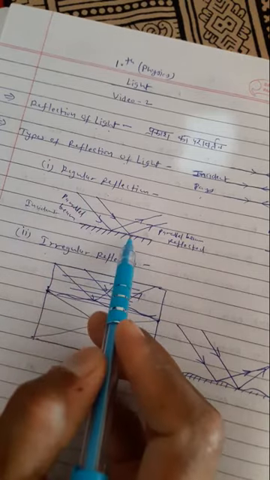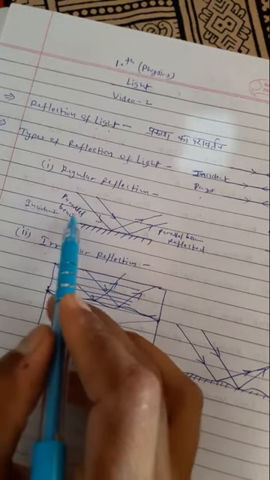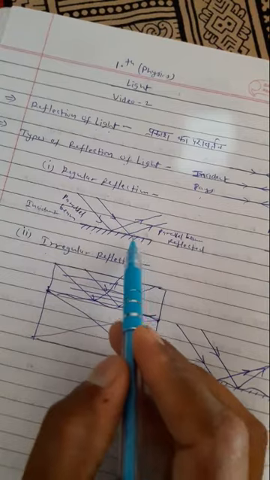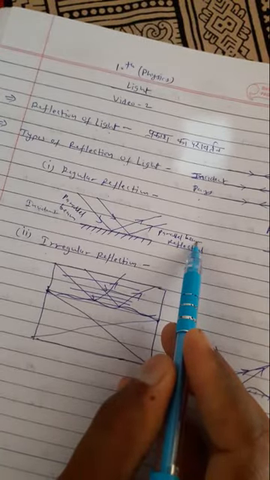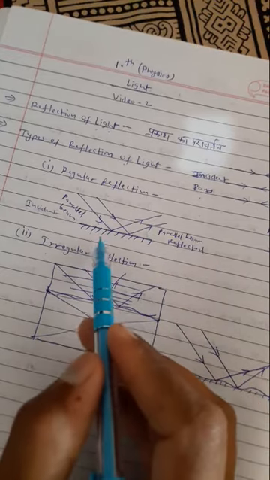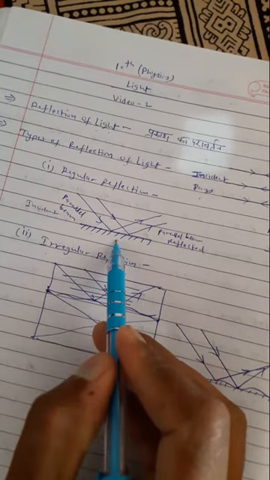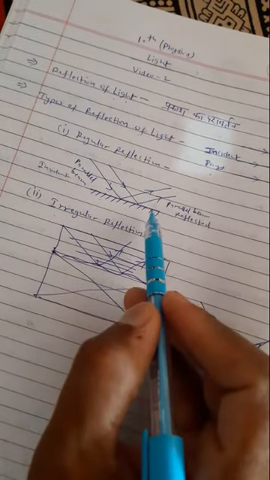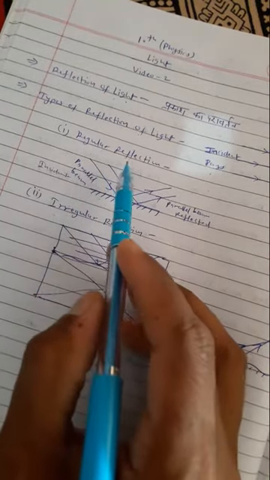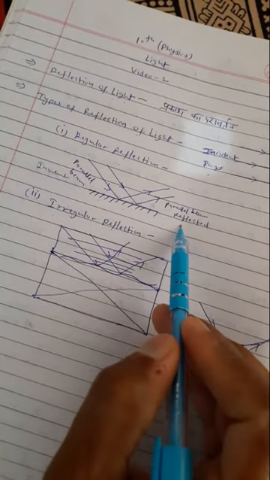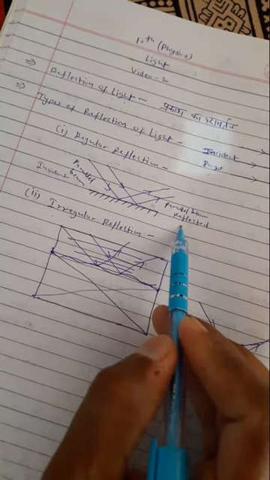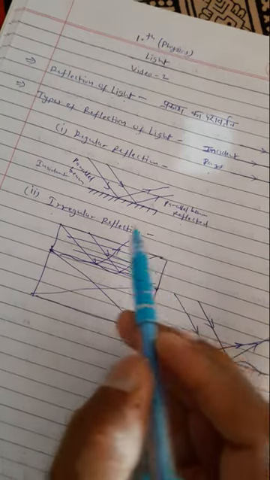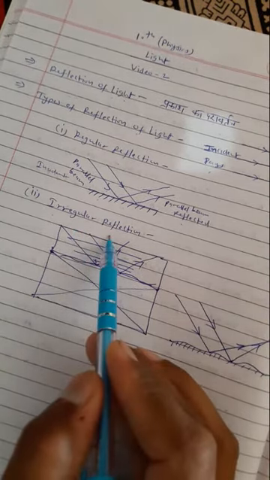So when a parallel beam of light falls on it, the reflected beam is also a parallel beam of light only. This kind of reflection is regular reflection. An example of regular reflection is the reflection from a mirror.